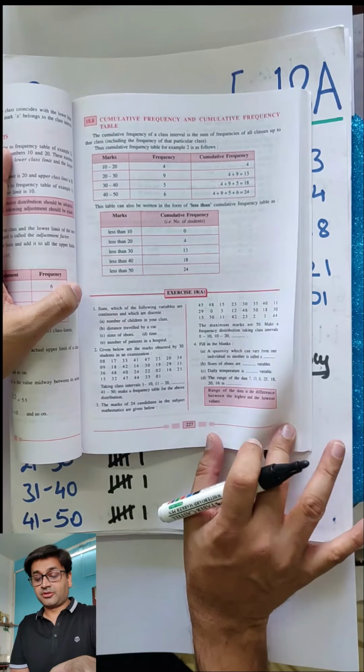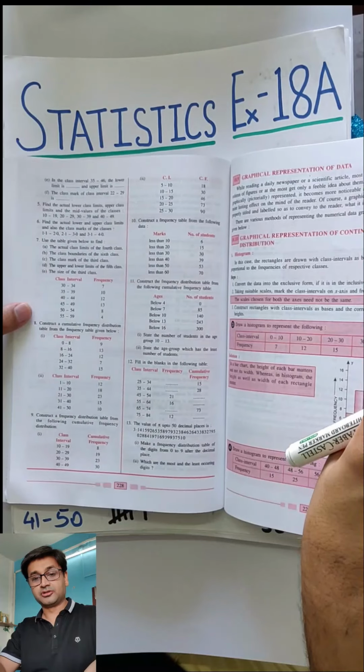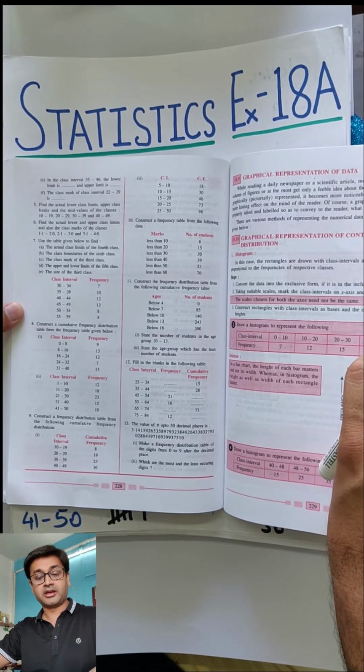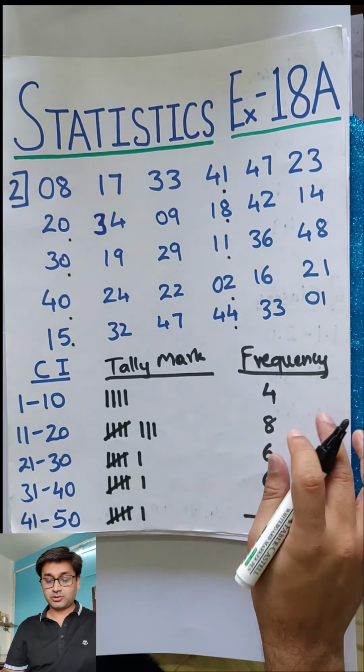We are going to do a few sums from here, and then 18A, the second part, is right over here. I'm just showing it on the screen. In case you don't have the textbook, take a screenshot, take a printout or whatever you want, and you can refer to it. Alright, let's go with the next one.